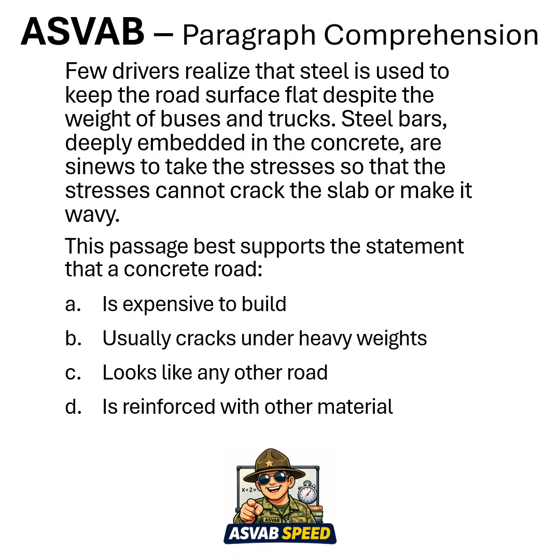Let's begin. All right, let's get the highlighter. We're trying to complete: a concrete road is what? Is it A, expensive? Is it B, usually cracks? Is it C, looks like the end of the road? Or D, reinforced with other material? So if we look for A, expensive, if I scan through, I don't see purchase, buy, expense. I don't think it's A. Usually cracks: now the word crack is here, but it also says cannot crack. So I don't think it's B. C, looks like. There's nothing about image, nothing about looks. So I don't think it's C.